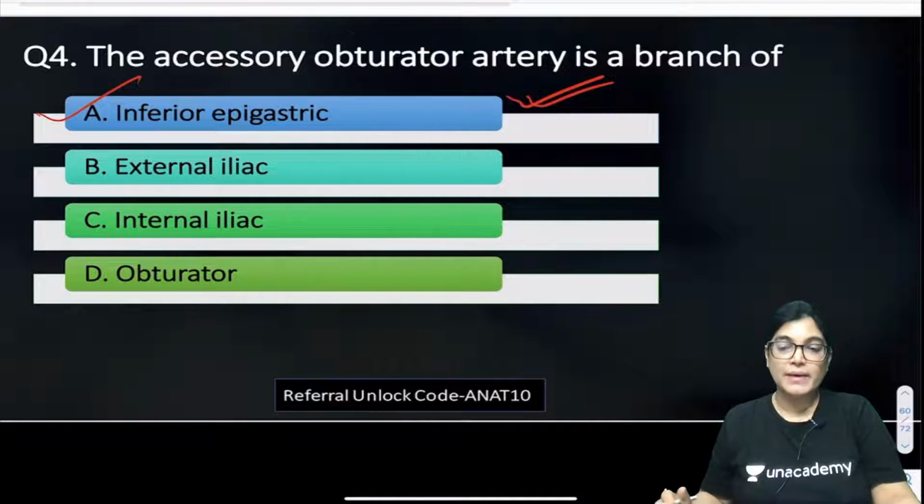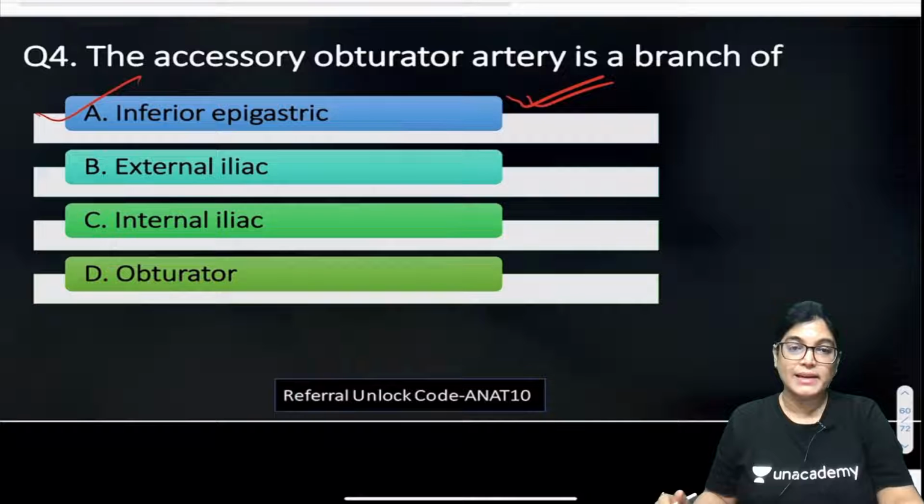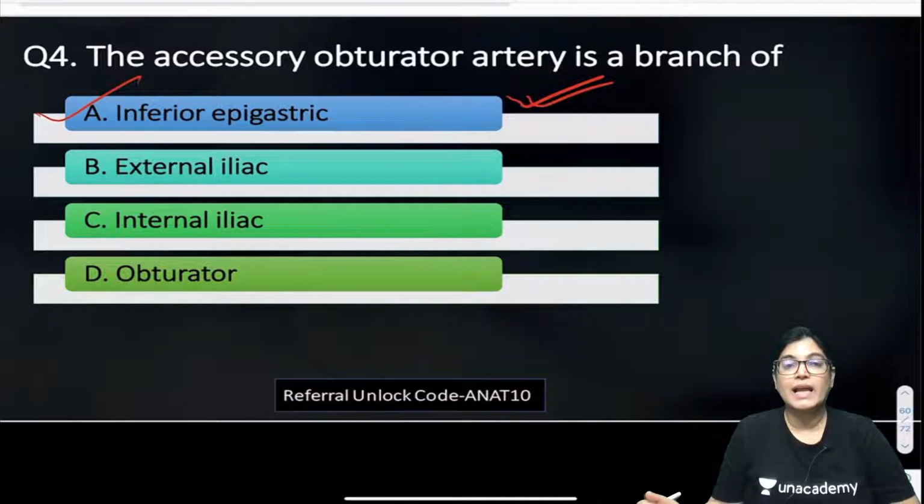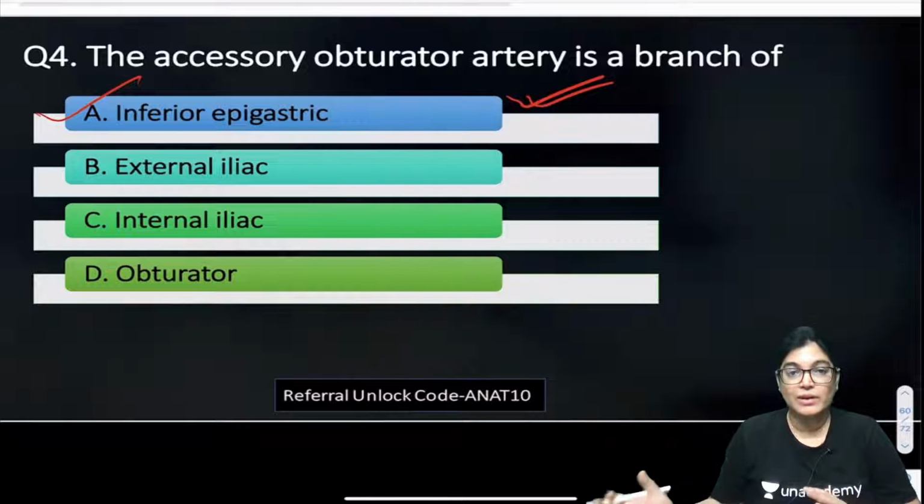So inferior epigastric artery is a branch of external iliac artery, but in the option directly inferior epigastric artery is given, so A is the correct answer. And actually it is important to know about accessory obturator artery, because normally this accessory obturator artery, which is a branch of inferior epigastric artery, lies on the lateral aspect of the lacunar ligament, but at times it can have a relation to the medial aspect of the lacunar ligament.